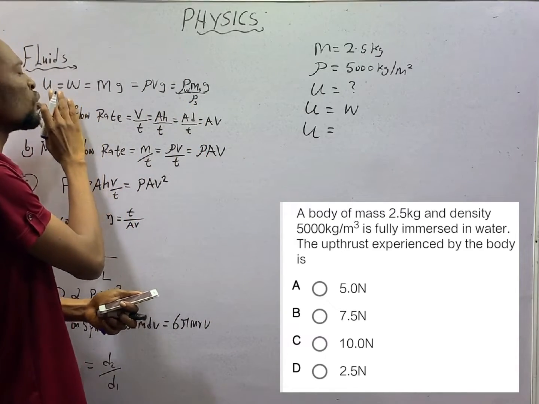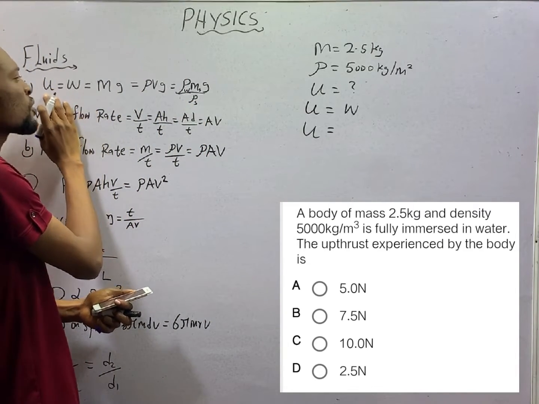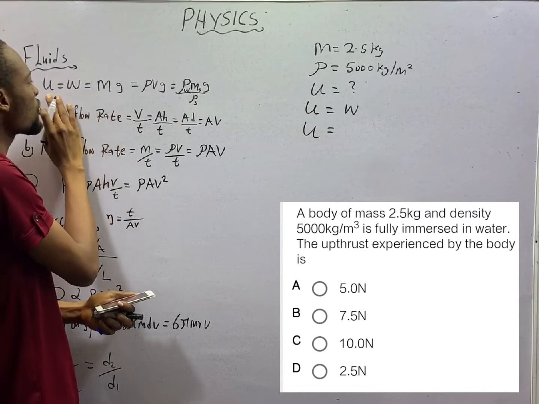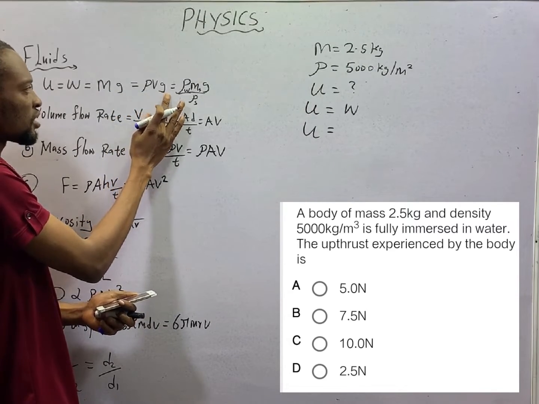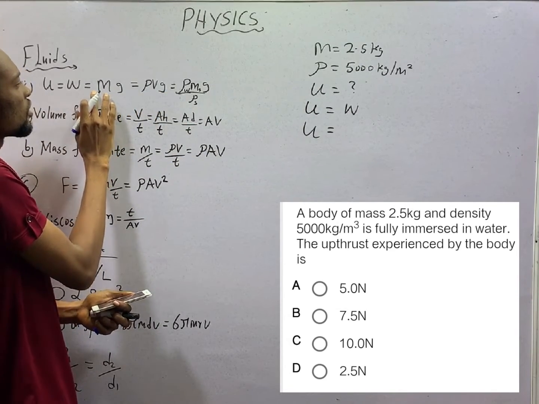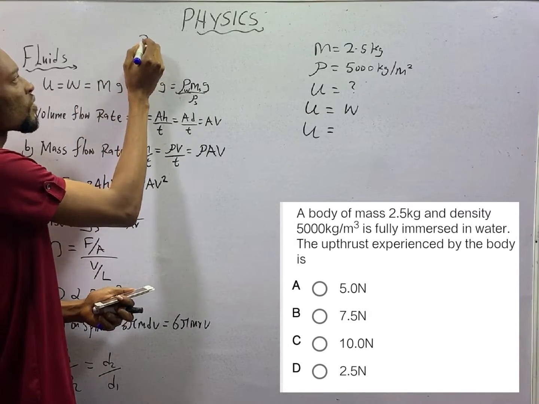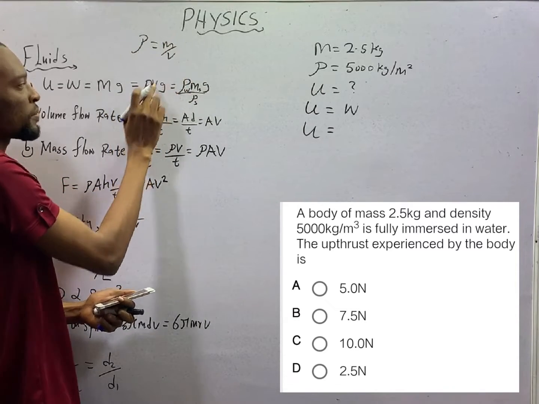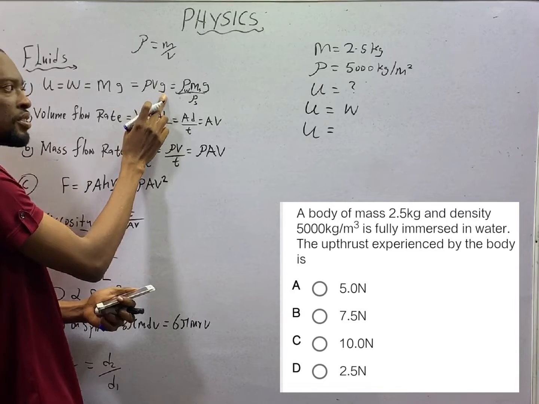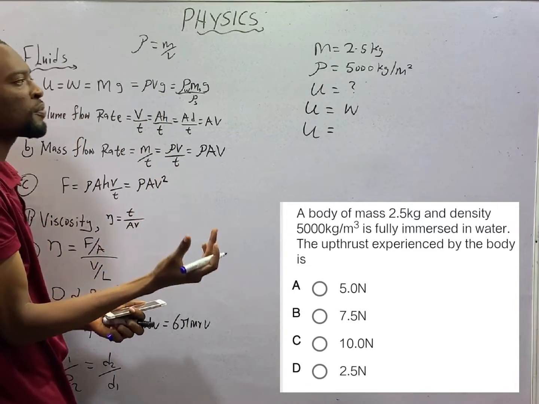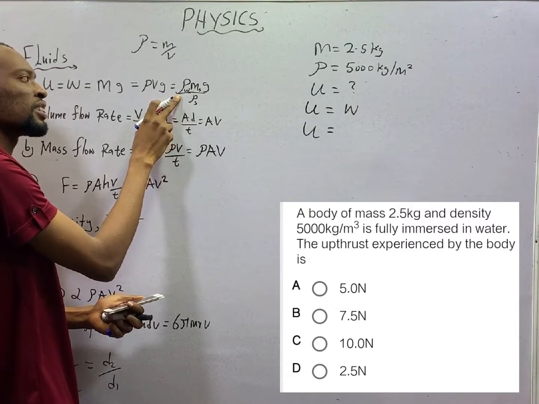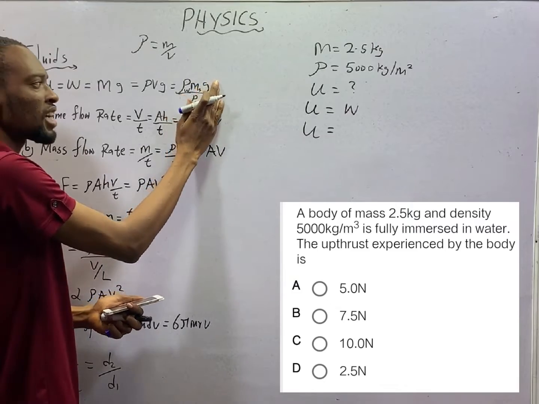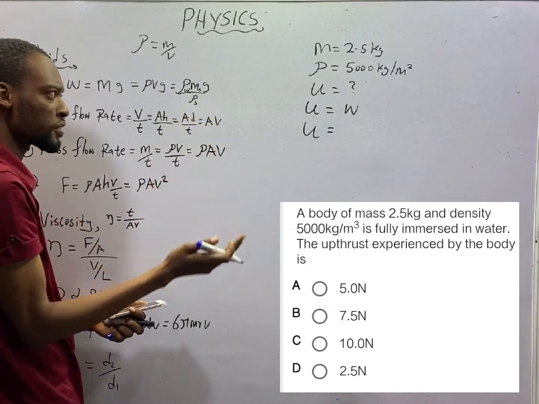Let's look at which formula will work. Upthrust is equal to weight. Upthrust is equal to mass times gravity, since weight is mg. Upthrust is density times volume times gravity. Why? Density is mass over volume, so mass is volume times density. So volume times density times g is also upthrust. And upthrust is also the density of water times the mass of the substance given, or the mass of solid, times gravity, all over density of solid.